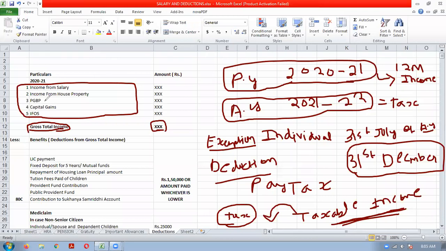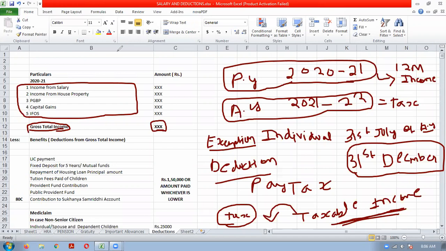Suppose a person comes to you and asks you to calculate his tax for this assessment year. You will collect various details from him about his income, and after collecting the documents, you will compute the income into 5 categories depending upon the applicability of income.